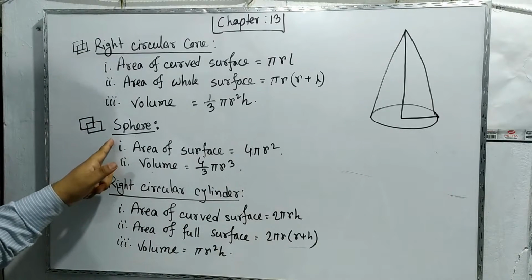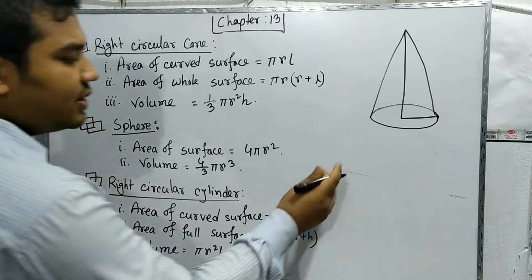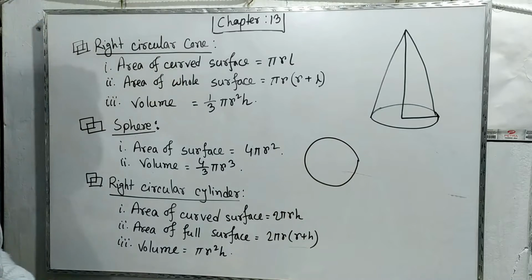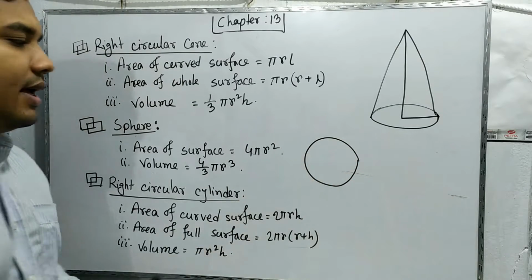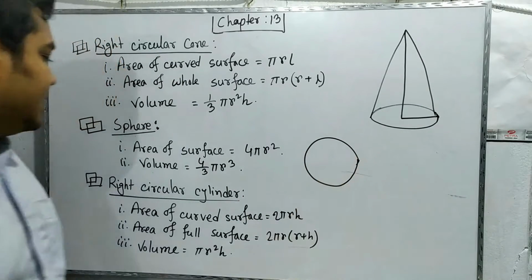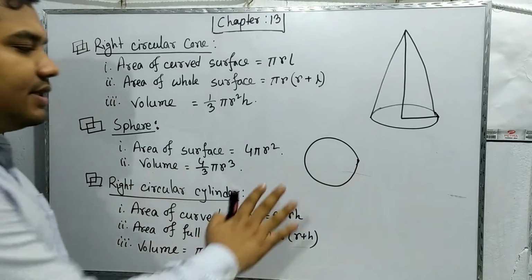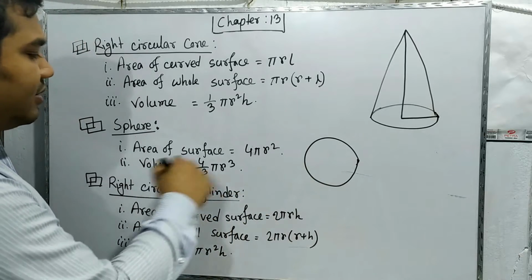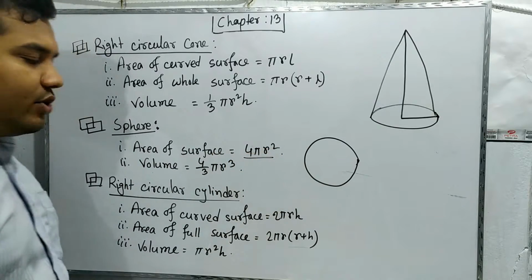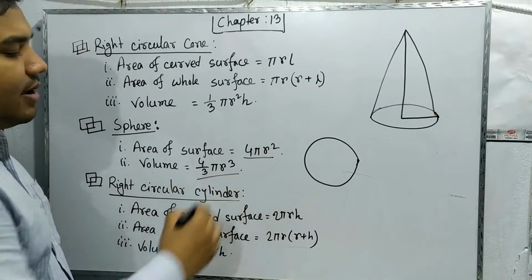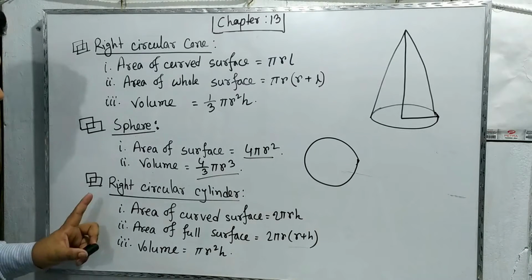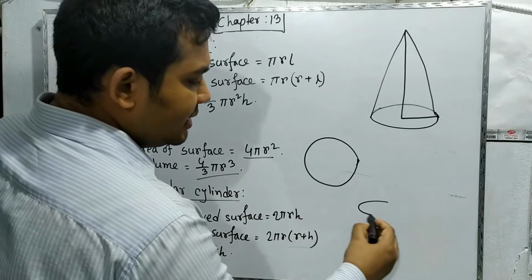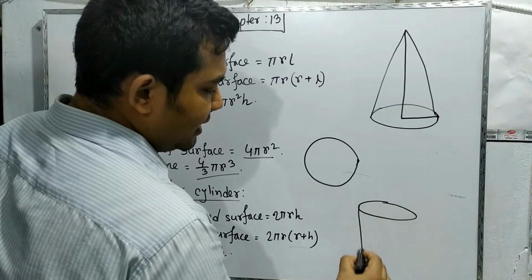I have this pair also. How can a sphere be related to a circle? In this circle we know the area, but here we need to find the surface, not the circular area. The area of the surface is 4 pi r square, and the volume is 4/3 pi r cube. And finally the right circular cylinder. Generally cylinders look like this.